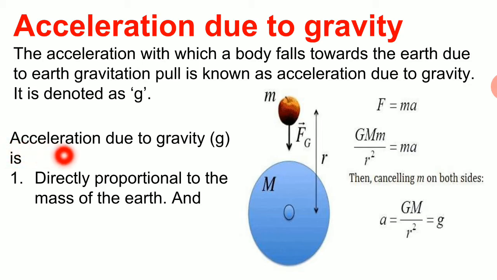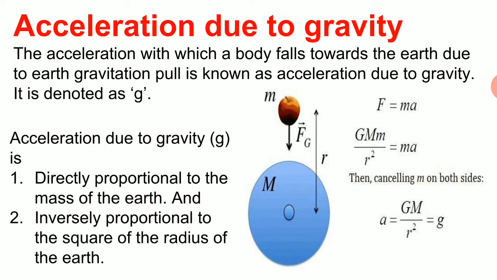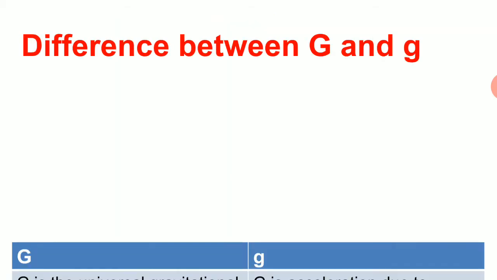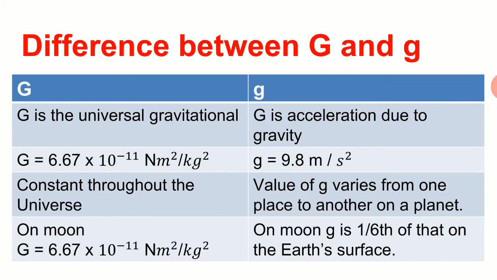Hence, acceleration due to gravity g is directly proportional to the mass of earth and inversely proportional to the square of the radius of the earth. Now, after discussing this acceleration due to gravity, let us discuss the difference between gravitational constant and acceleration due to gravity. This gravitation constant is known as universal gravitational constant. Small g is known as acceleration due to gravity.